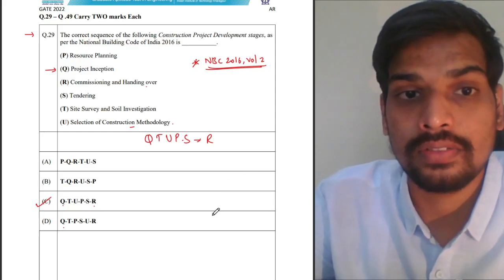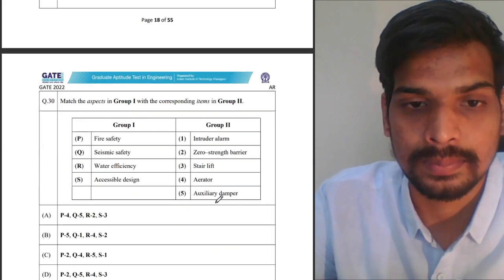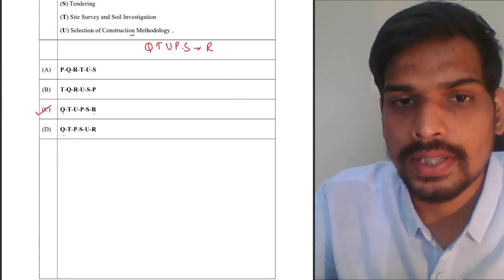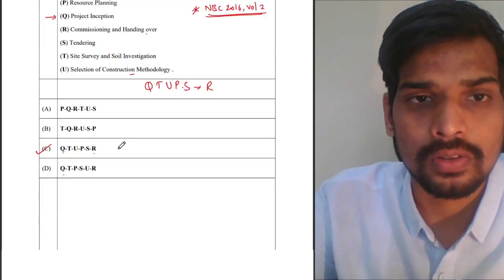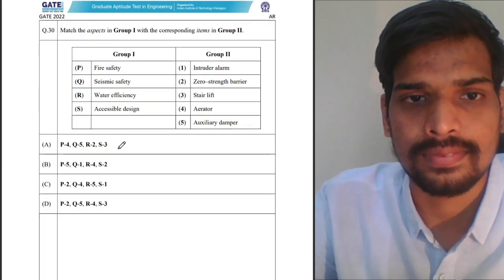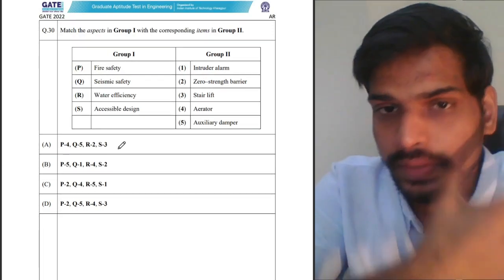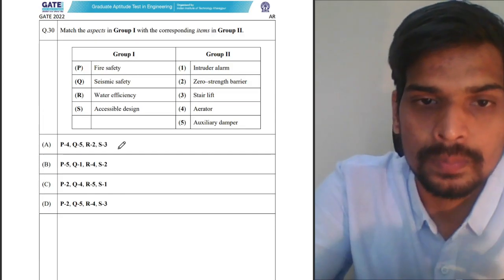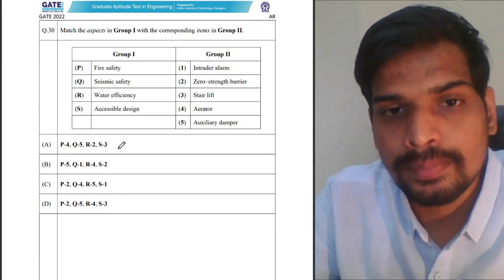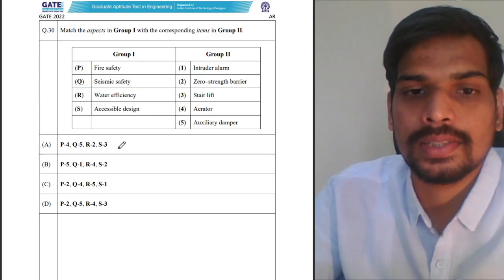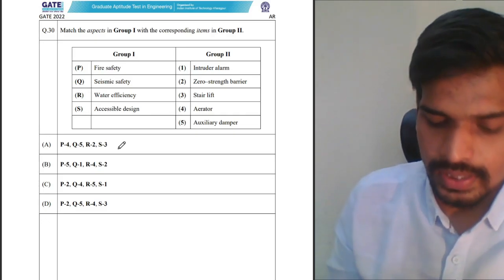So that's the first 2 mark question, the common part. This is based on project management basically. It is a subject in the common portion itself. Next one, match the aspects in group 1 with the corresponding items in group 2. Fire safety, seismic safety, water efficiency, accessible design. And some options are given.